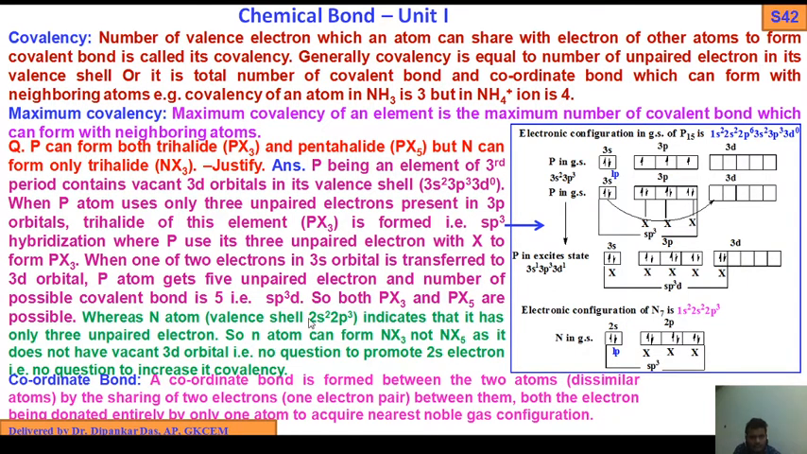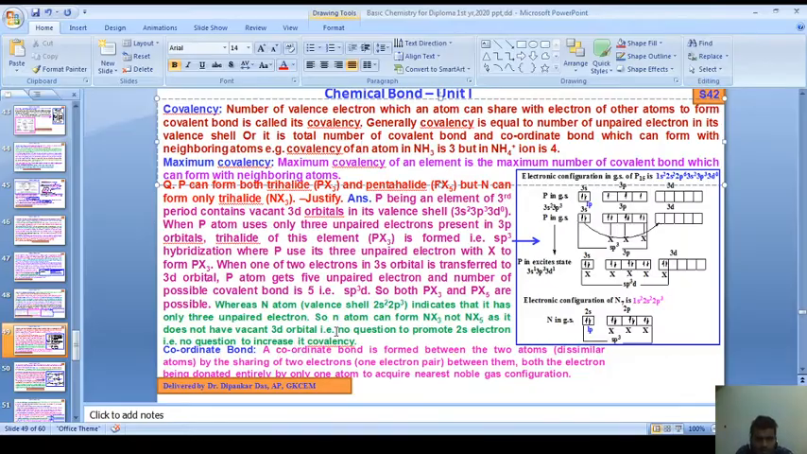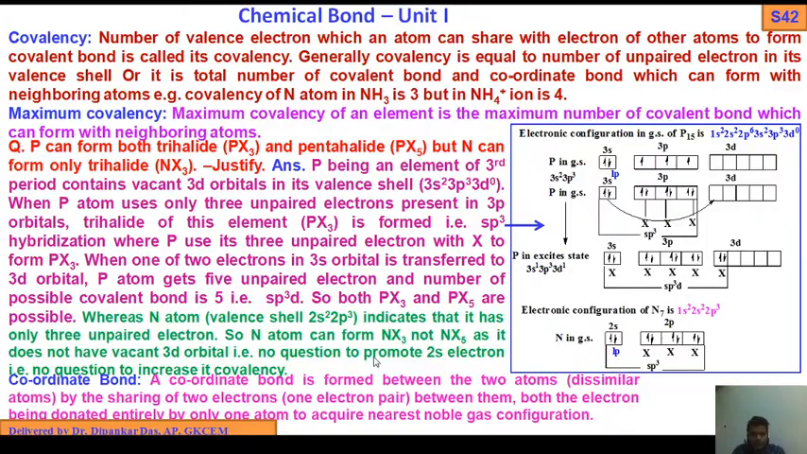Whereas nitrogen, with valence shell 2s2, 2p3, has only 3 unpaired electrons. Here, sorry, this should be capital N. So the nitrogen atom can form NX3 but not NX5, as it does not have 3d orbitals. So there is no question of promoting 2s electrons, and no question of increasing its covalency.